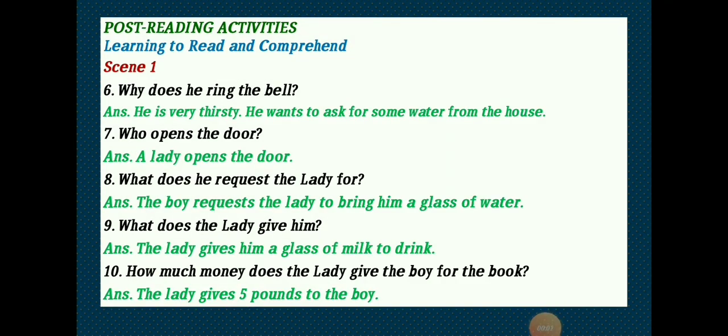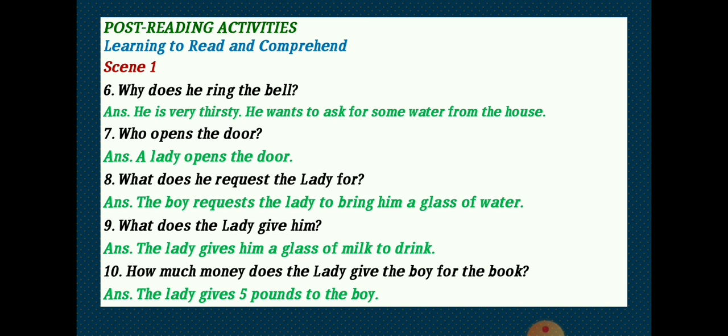Now, the question number 6. Why does he ring the bell? We have read in the scene number 1 that he was very thirsty and he wanted to ask for some water from the house. Number 7. Who opens the door? We have only 2 characters, so a lady opens the door.